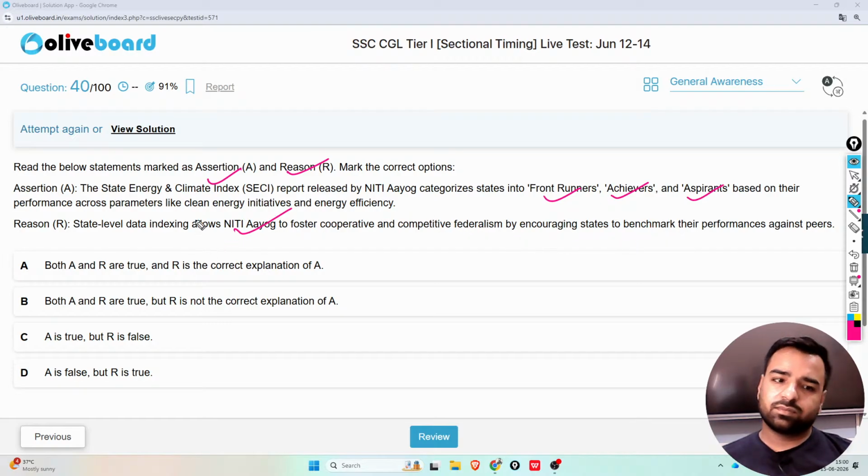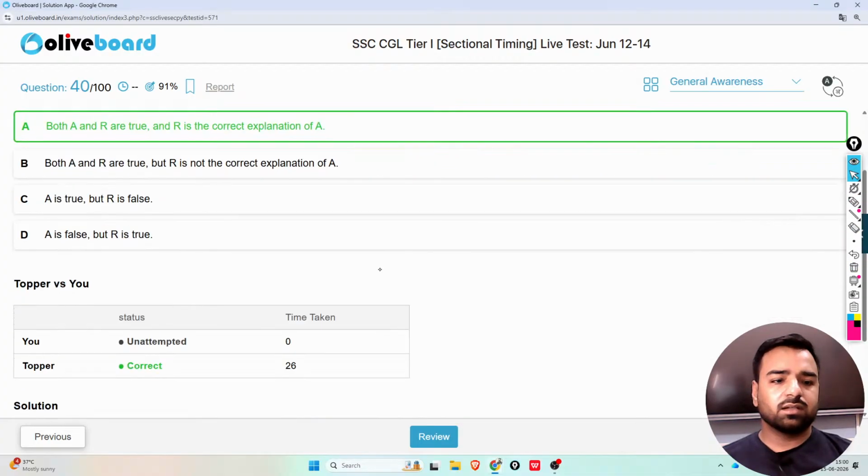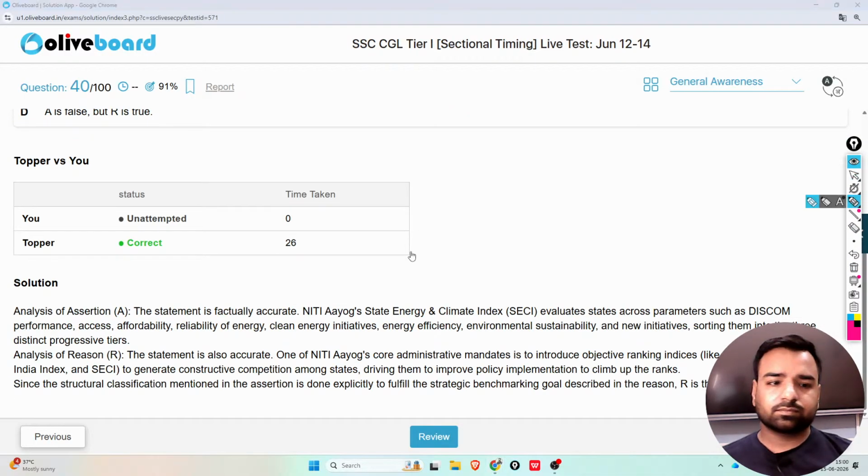So here both the statements are correct and R is the correct explanation of A. So I'll go with option number A this time. Here the statement is factually accurate, that was mentioned there, and the reason is also accurate.